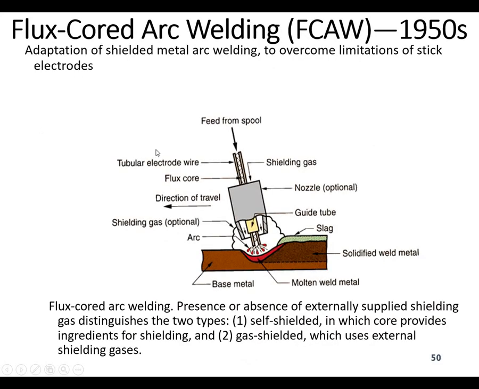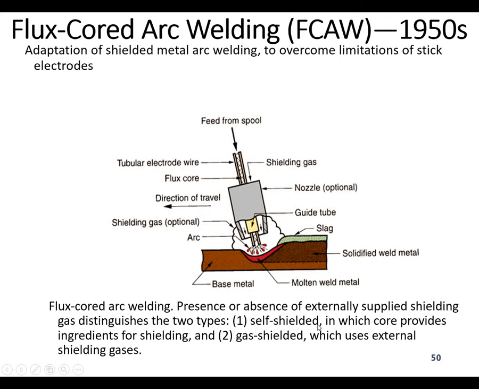Okay, coming to flux core arc welding. Over here, we are basically using shield metal arc welding, but we are adapting it to overcome the limitation of the stick electrode. So you do not need to hold a separate stick. Okay, in this one, flux core arc welding, the externally supplied shielding gas may be present or absent. You can use external shielding gas, or maybe you can use it without.